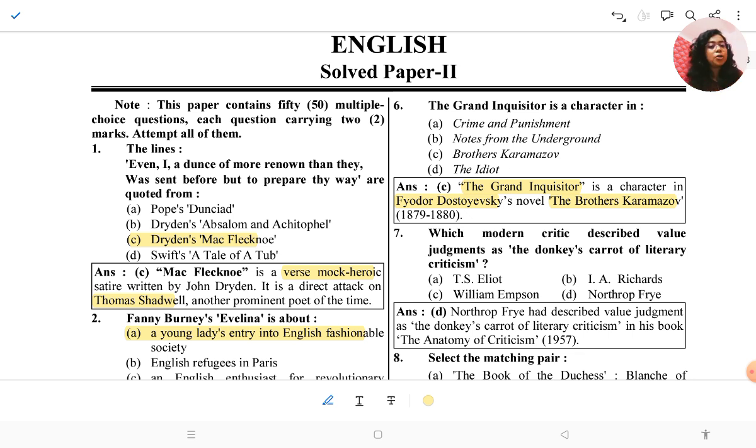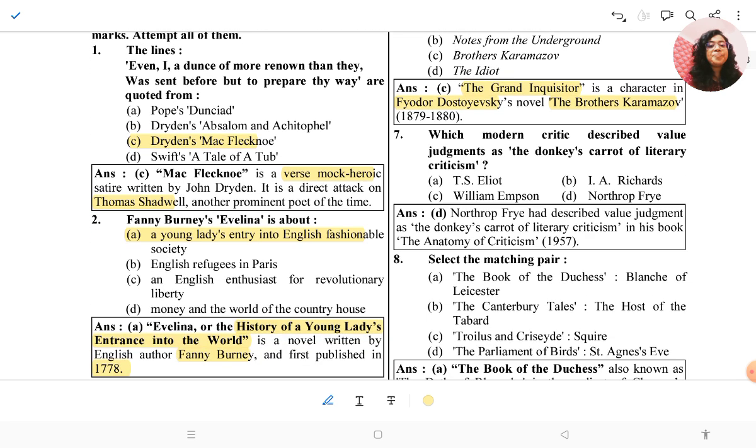The other works are also from Fyodor Dostoevsky, very important works like Crime and Punishment, Notes from the Underground, Brothers Karamazov, and The Idiot. The Idiot is also an important work, and most of the time they ask questions from this text.